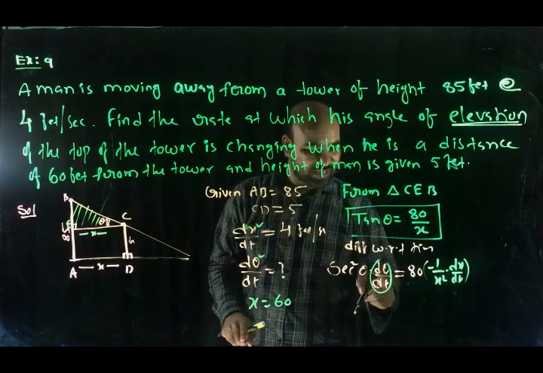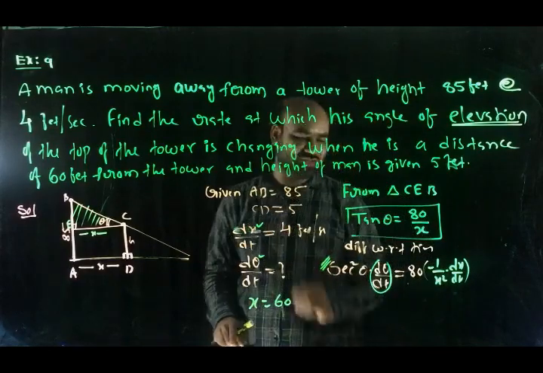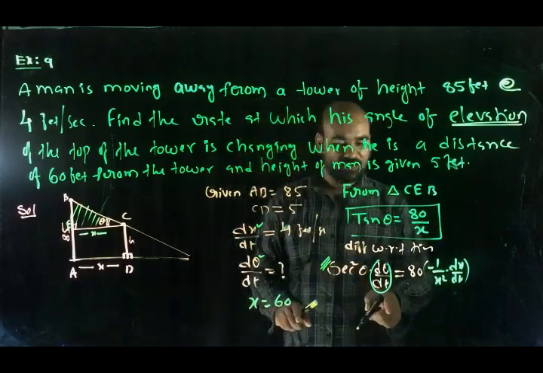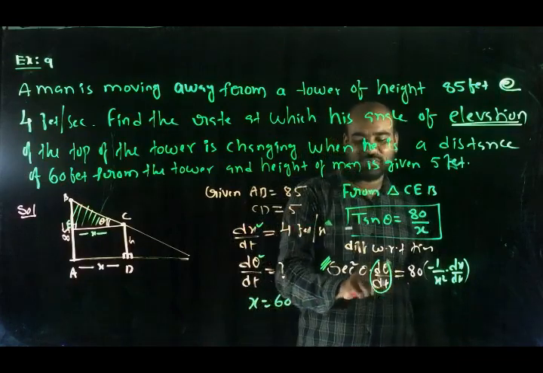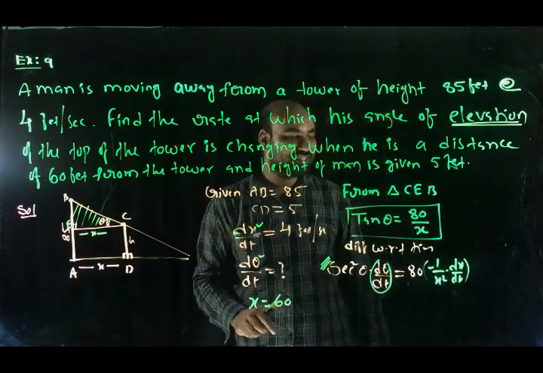To find d theta/dt, we need the secant theta value.